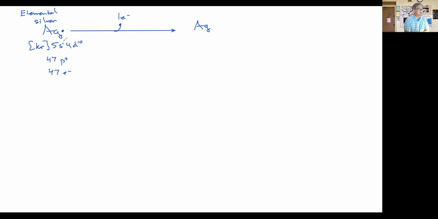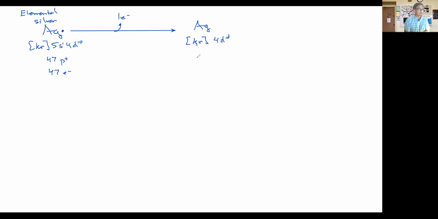In losing that one electron, it's going to lose it from right here. It will not allow an electron to be lost from the 4d orbital because the 4d orbital is already stable. It's filled, it's stable. And so this one electron is going to come from the half-filled s orbital. So therefore this ion here is going to have the electron configuration of krypton 4d10, much like what we saw with gallium in my very first example.